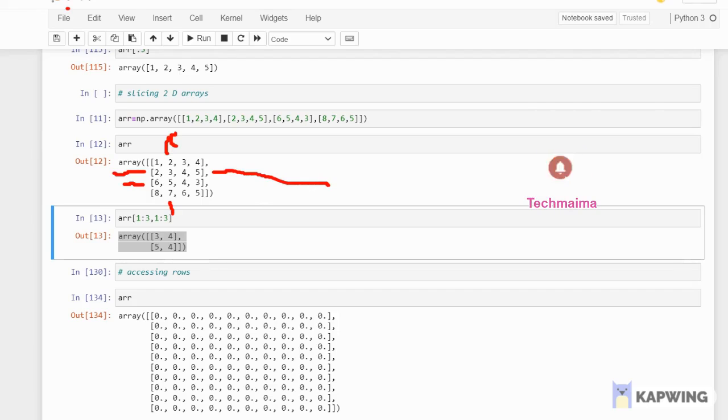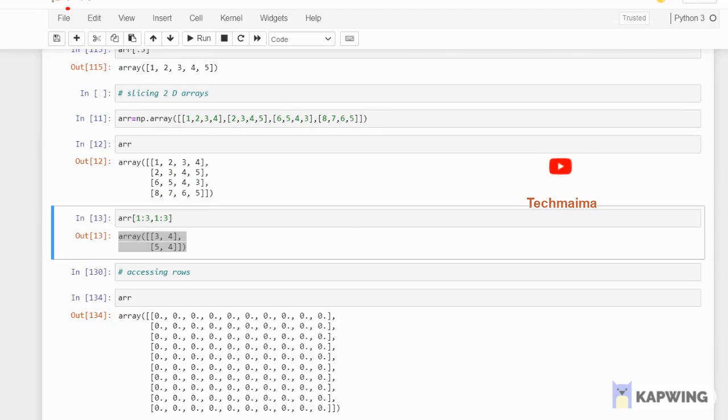Okay, so if you see the common values in this, 3 and 4, 5 and 4. See, this is the response. So this is how indexing and slicing concepts work. This is slicing, not indexing, in a two-dimensional array. Okay, you're getting my point. 0th index, first index, second, third. Same thing coming to columns, 0, 1, 2, 3. So you see 1 and 3. Anyhow, the third index will not be counted, right? The stopping index will not be counted. So which means 1 and 2. First index, second index, take the complete row. First index, second index, take the complete column as well. So what are the common values? 3 and 4, 5 and 4 are the common values. See, this is the output. Okay, this is how you can do slicing in a two-dimensional array.